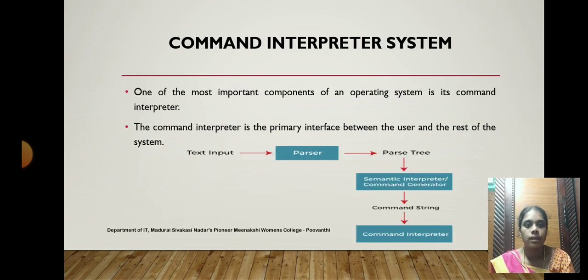And the last one is the command interpreter system. One of the most important components of an operating system is the command interpreter. It is an interface between the user and the rest of the system. So, the input which is provided by the user will be passed to the parser, then into a parse tree, and then it has to be converted into instructions by a semantic interpreter and command generator, then it will generate the command string, then that command will be processed by the command interpreter.